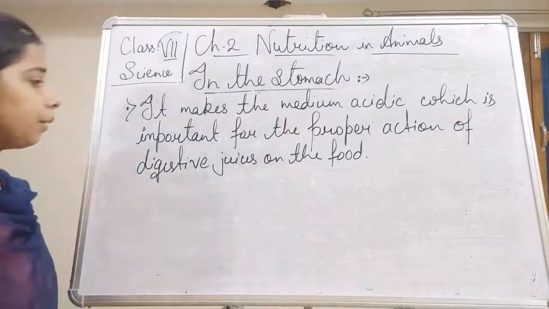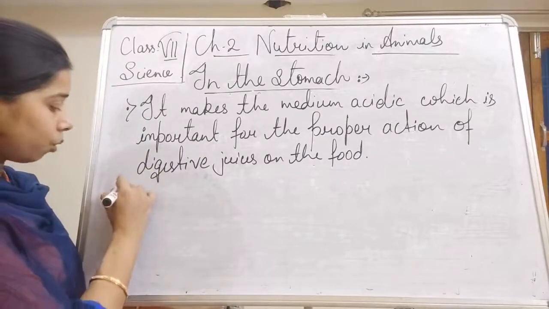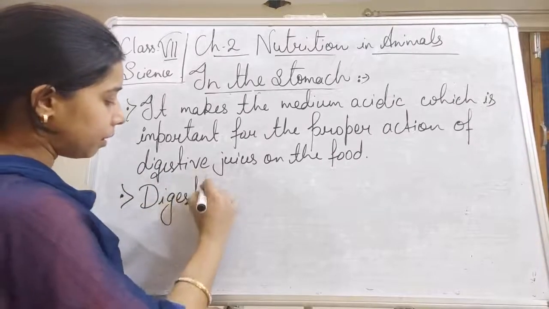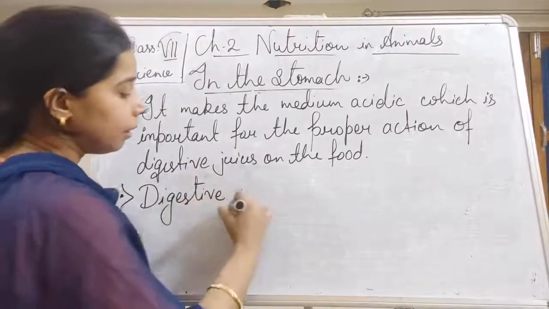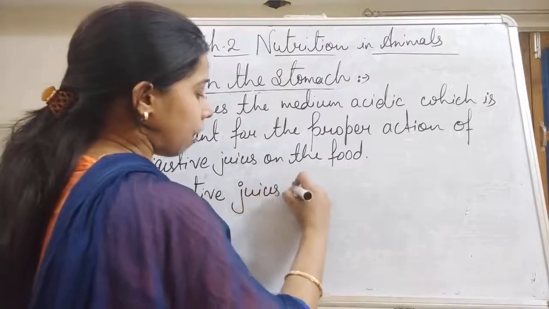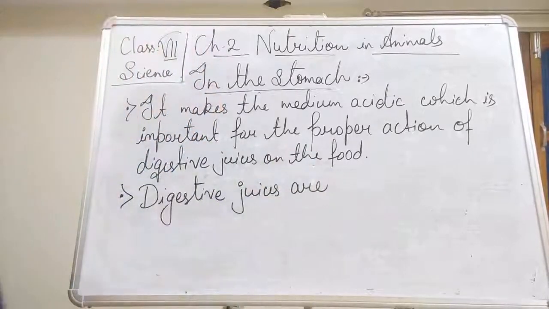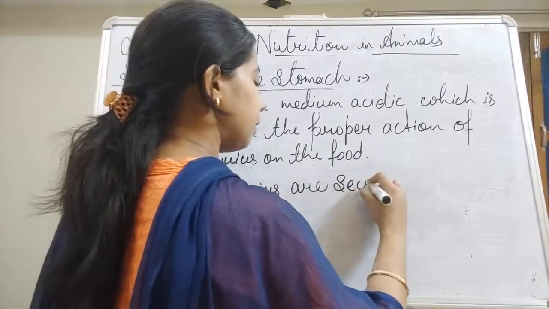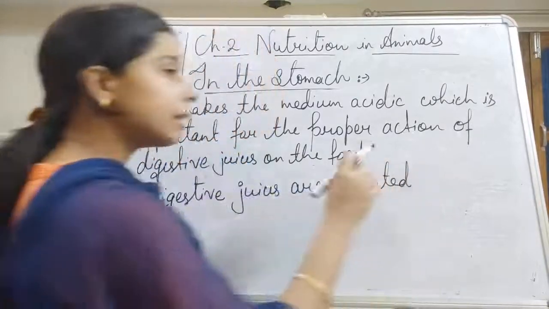Now let us see the role of the digestive juices. The first thing we can write is that these digestive juices are secreted by the stomach lining. Secreted means released.